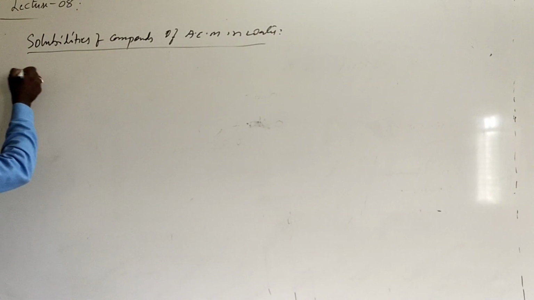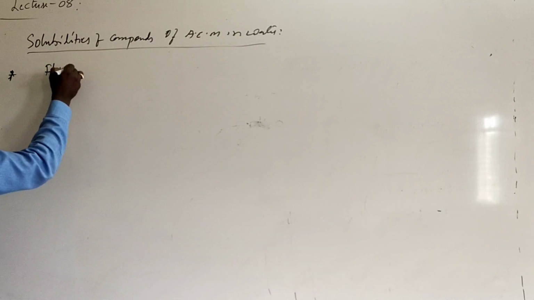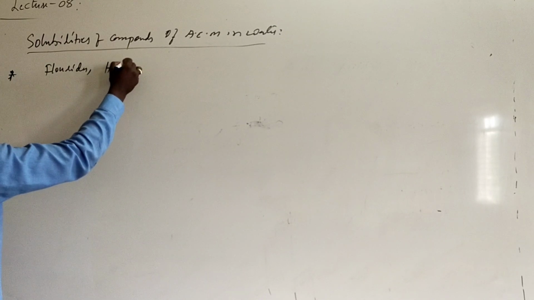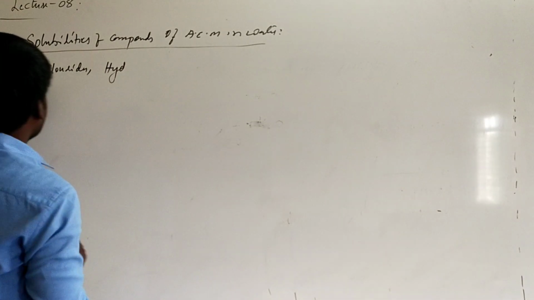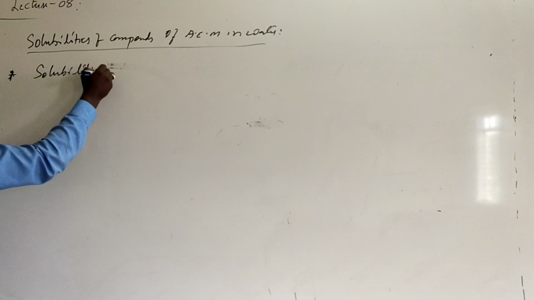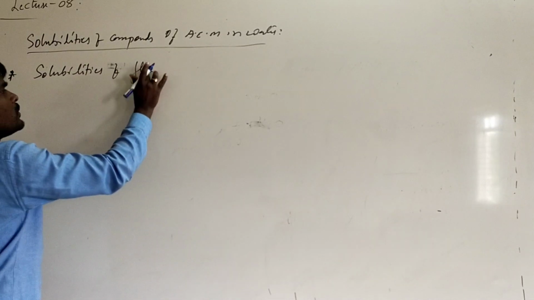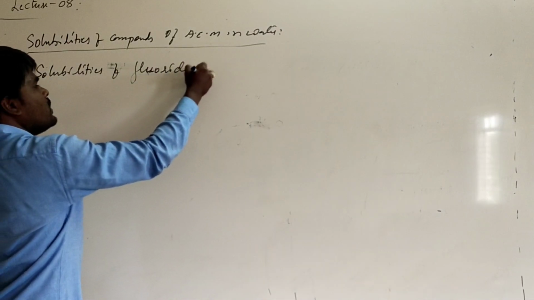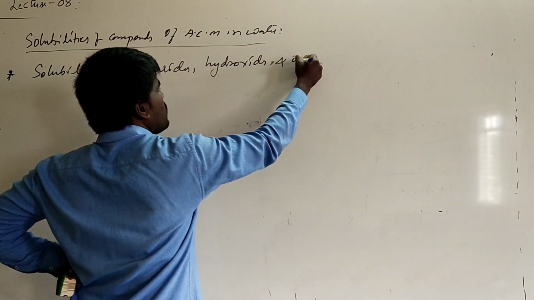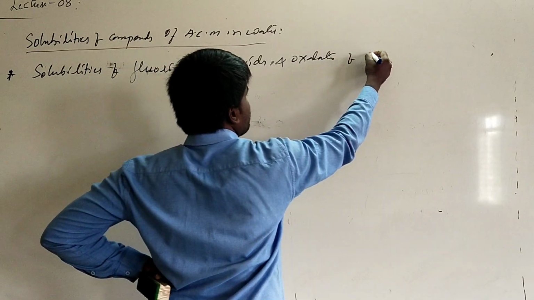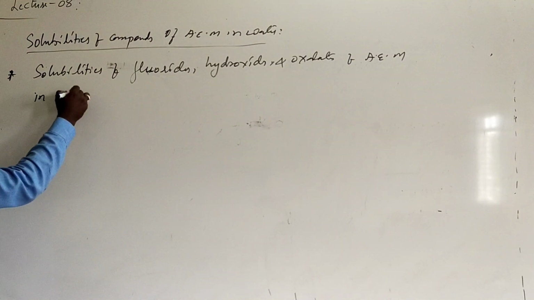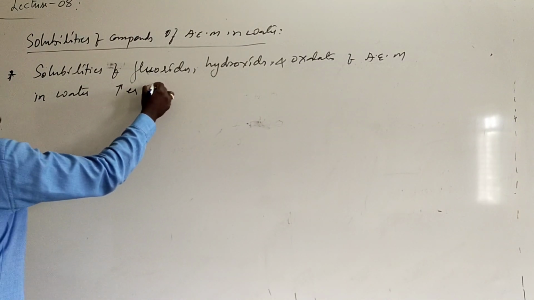The important thing is that the solubilities of fluorides, hydroxides and oxalates of alkali earth metals in water increases down the group.